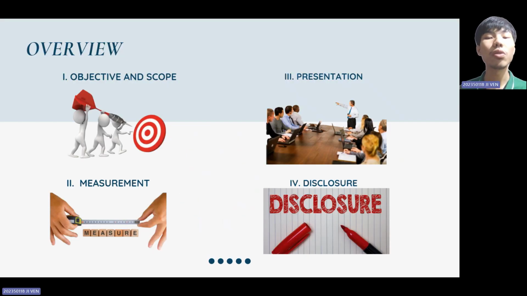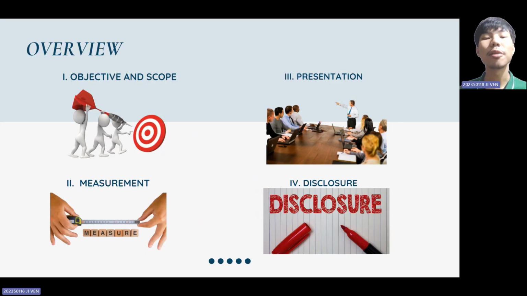Before we go into detail, let's take a look at the structure of our presentation. We will cover four main points. The first one is objective and scope, in which we explain the purpose of IAS 33 and which companies must follow it. The second one is measurement, in which we cover how EPS is calculated.